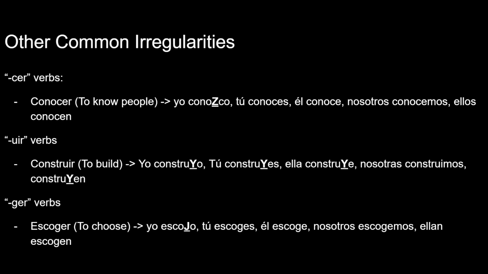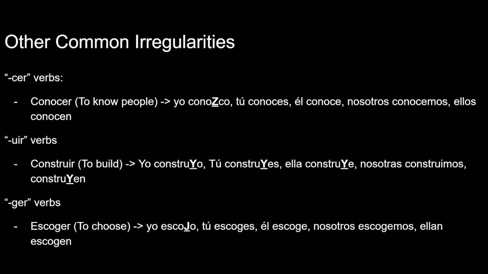For example, conocer, to know people. If you said conoco without the Z, that wouldn't keep the original sound. So they put a Z in there. For example, yo conozco. Tú conoces. That doesn't have a Z because CE already does that. But if it was just conoco without a Z, it wouldn't keep the sound. So you need the Z to say conozco to keep the conocer sound to it.